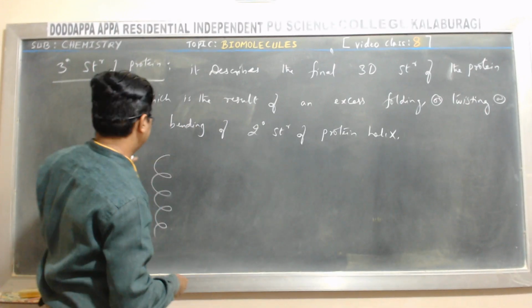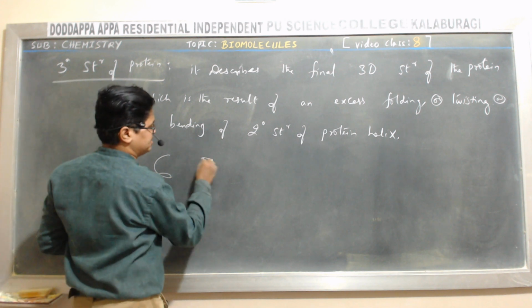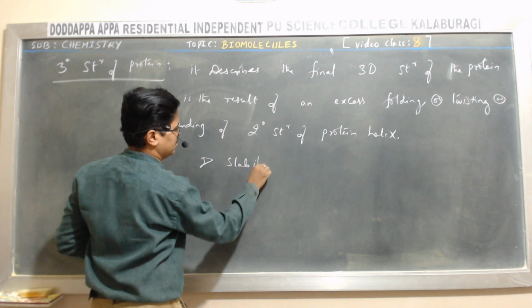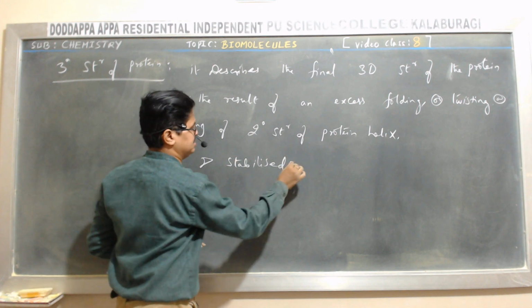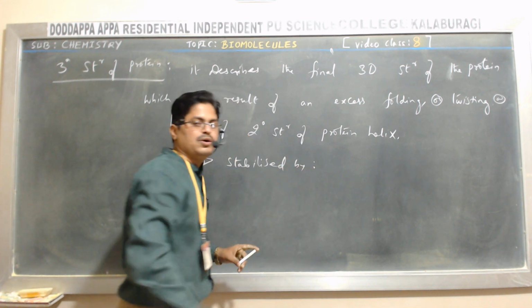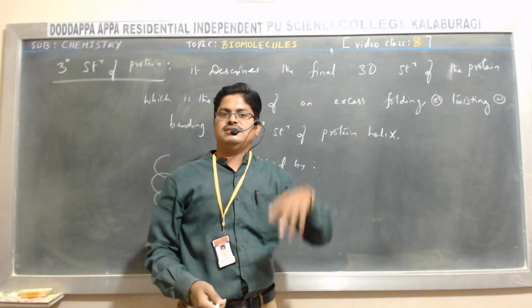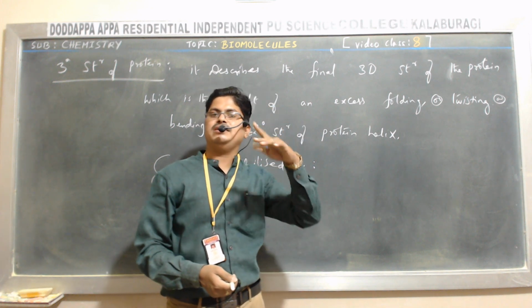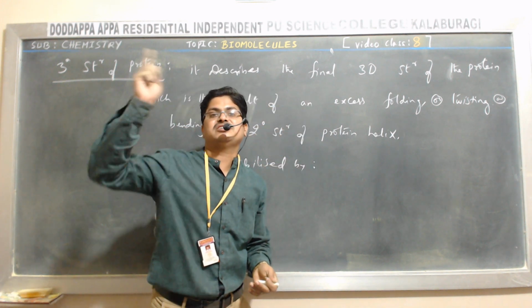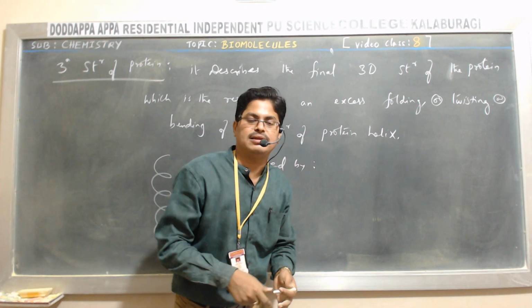And the tertiary structure is stabilized by what? How is the secondary structure stabilized? The secondary structure is stabilized by hydrogen bonding. The primary structure is stabilized by peptide bonds.